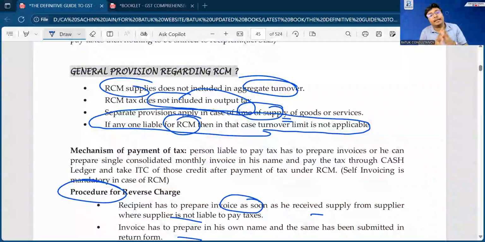Yes, transportation services at 5, 12, 18 percent we will definitely discuss in our next session, or we are already going to cover this point. Yes, India Post Payments Bank is a bank, so yes, the RCM provision is applicable.